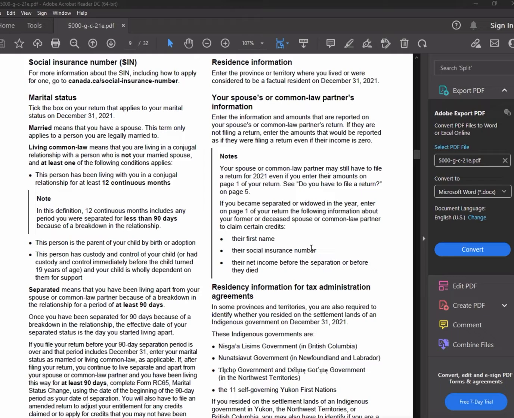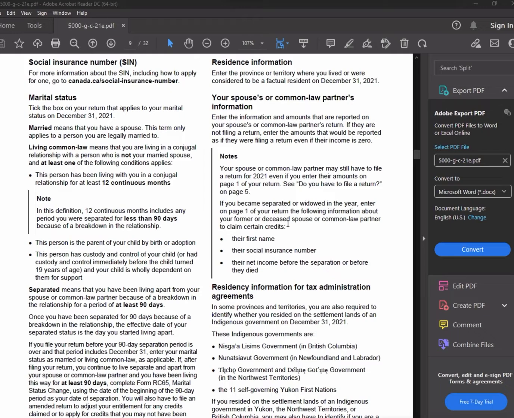The 12 months are not interrupted, they still count that month. So as long as you have a common law partner, then you get the spousal amount.